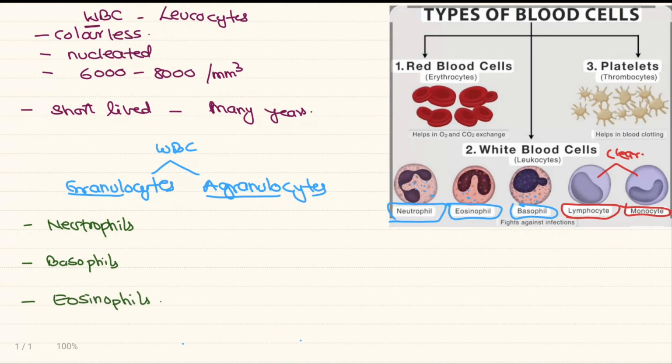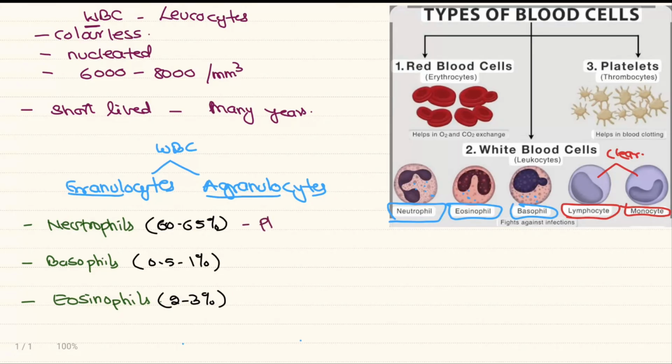Coming to the percentage of these cells, the neutrophils are 60 to 65% of the total WBC. The basophils are 0.5 to 1% of the total WBC, and the eosinophils account for 2 to 3%.